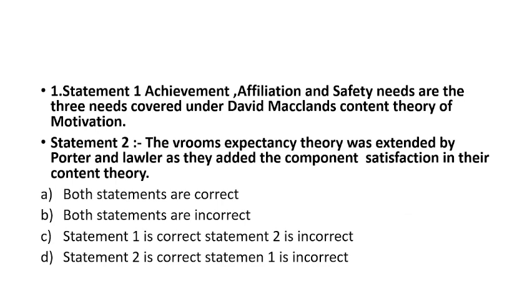So let's try to understand these statements. What do they say? Achievement, affiliation and safety. This statement, there is a mistake here. There should be achievement, affiliation and power, which are the needs about which David McClelland talked in his theory.